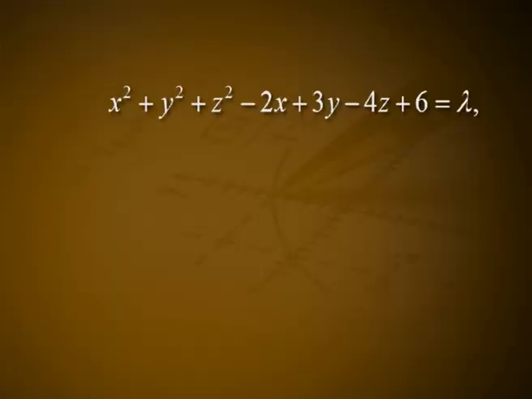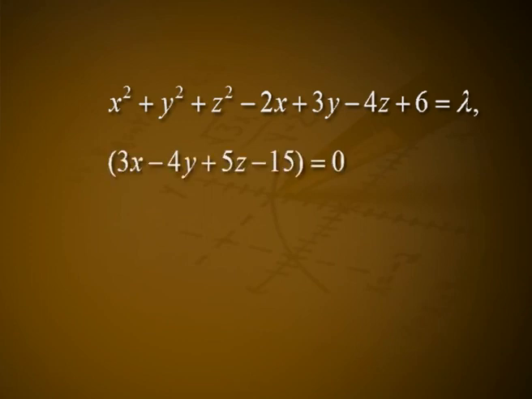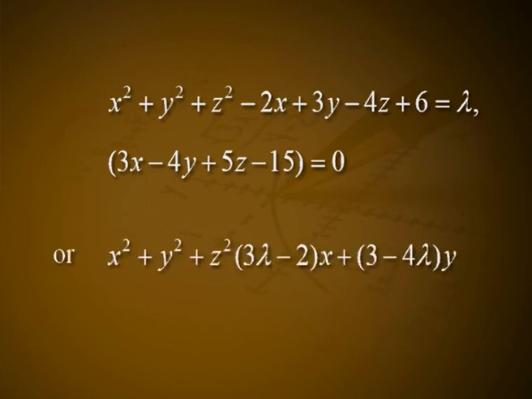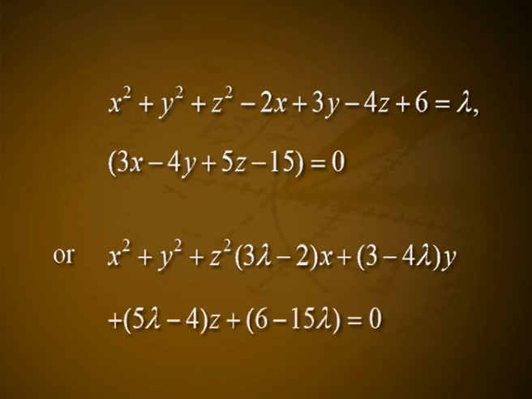Solution. The equation of the sphere through the given circle is x² + y² + z² - 2x + 3y - 4z + 6 + λ(3x - 4y + 5z - 15) = 0, or x² + y² + z² + (3λ - 2)x + (3 - 4λ)y + (5λ - 4)z + 6 - 15λ = 0.